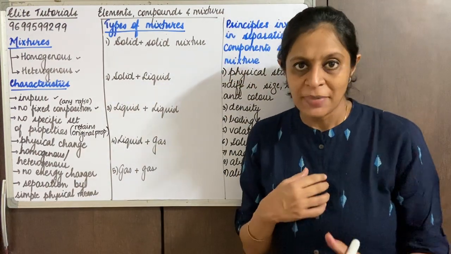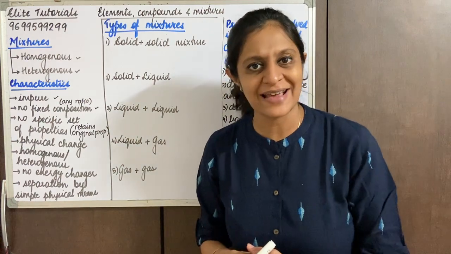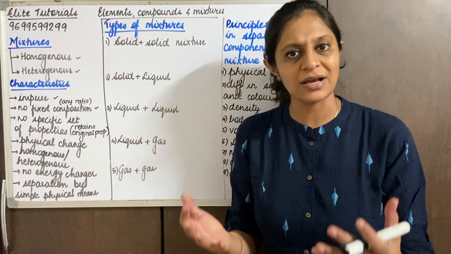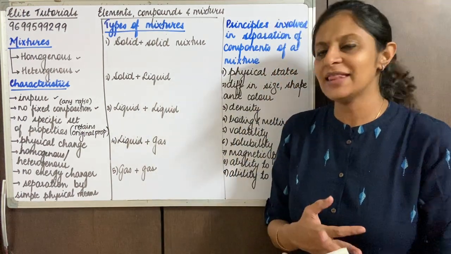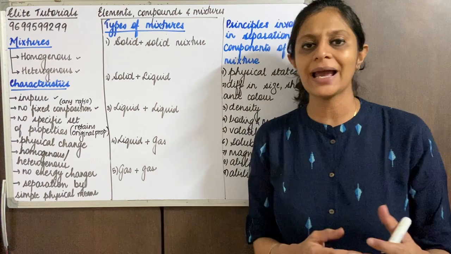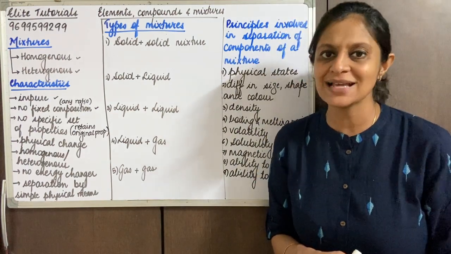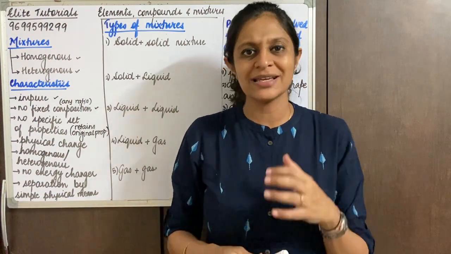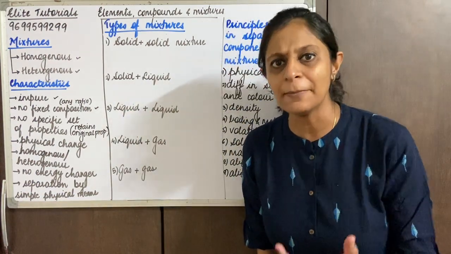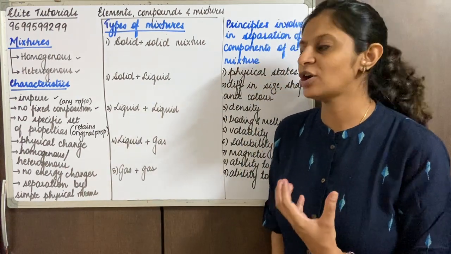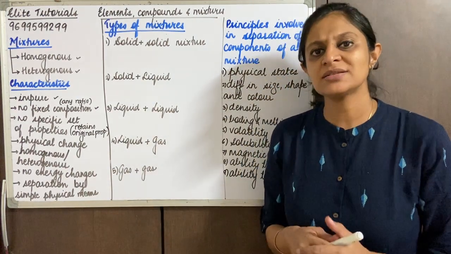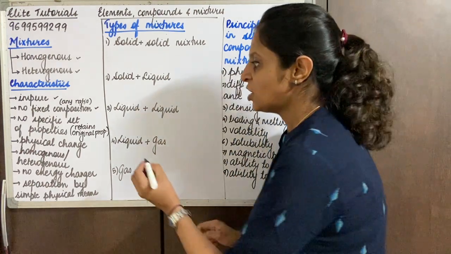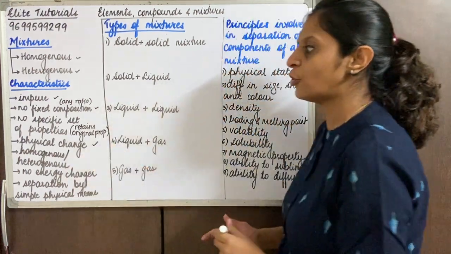Since no new properties have been introduced, we can call that a physical change, because the chemical composition is not getting changed over here and the properties are also not changed. So we can categorize the formation of a mixture as a physical change, and it is much easier to separate them also. So it is an easily reversible or a temporary change. Basically the characteristics of a mixture can be categorized as a physical change. I'm sure everybody has understood the first 4 points.